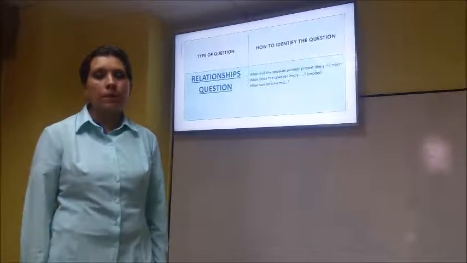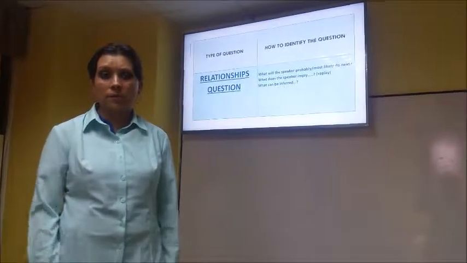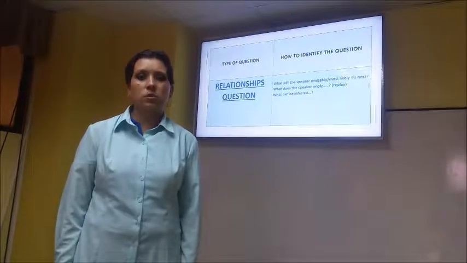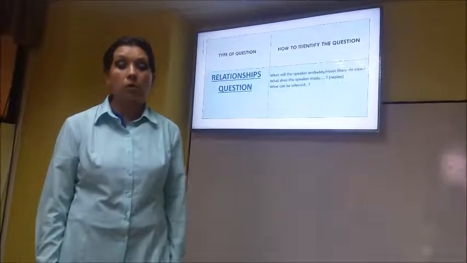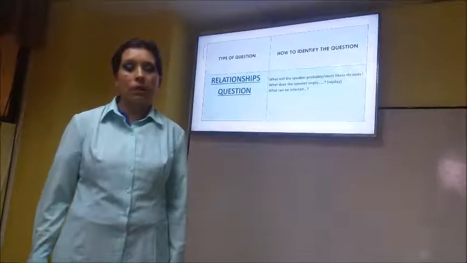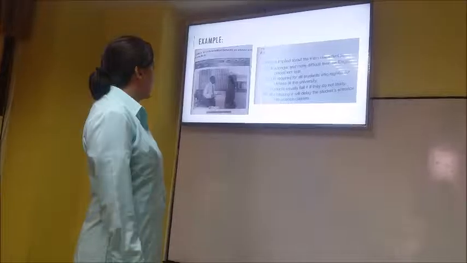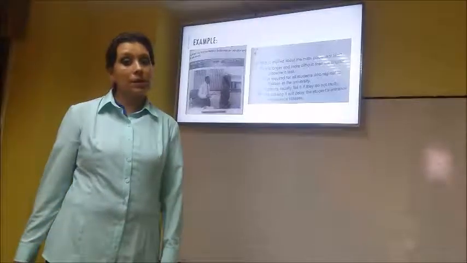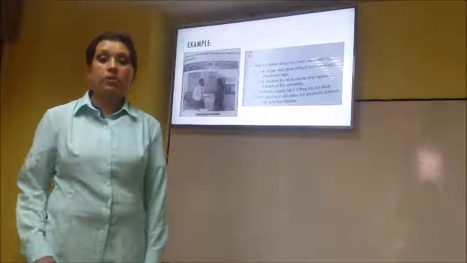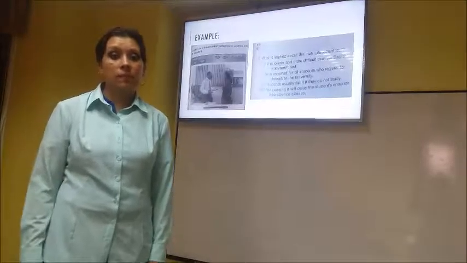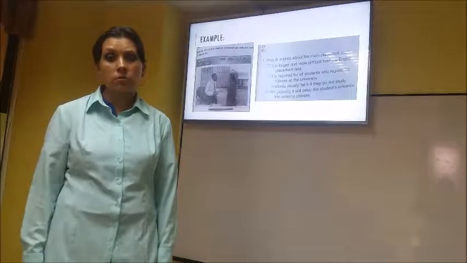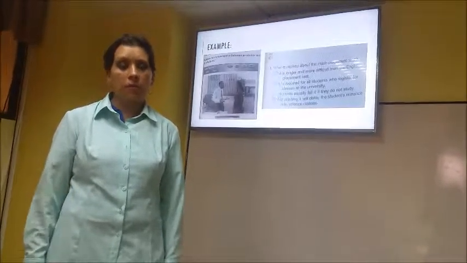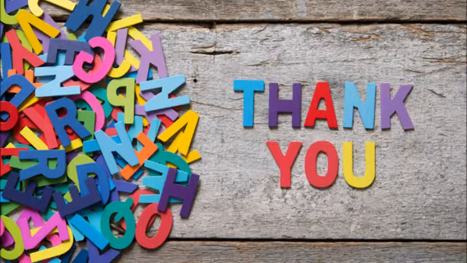Where do you find the answer? Information to answer a relationship question is not directly stated in the passage. It is necessary to understand the main points and draw a conclusion based on the main points to answer the question. I have an example. What is implied about the math placement test? So as you can see, what is implied? Incorrect answer choices may confuse details of the passage, leading to an incorrect conclusion, or be a logical conclusion that does not connect with other information in the passage.